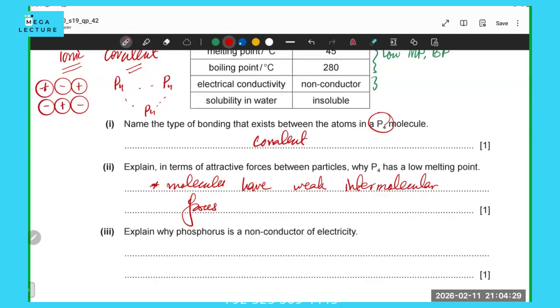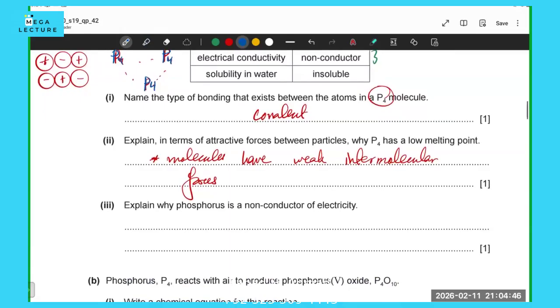P4 is an example over here. This P4 molecule is therefore going to have a very, very low melting point and boiling point, because it has very, very weak intermolecular forces. Is this clear?